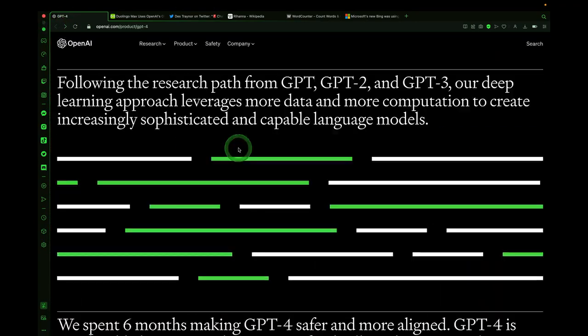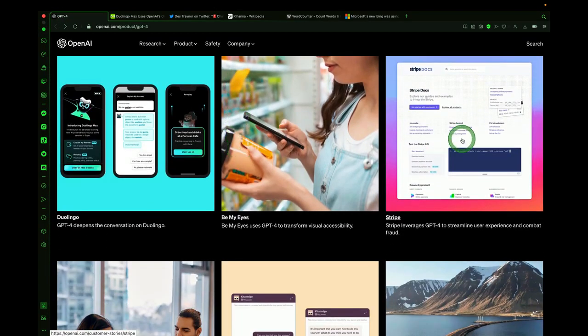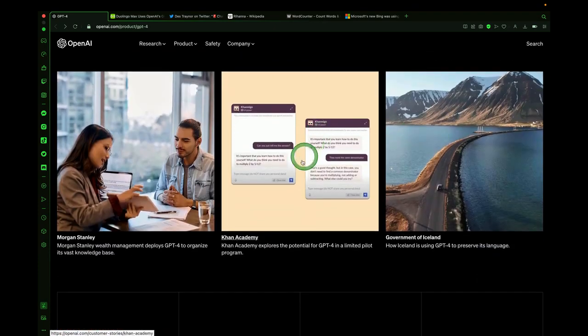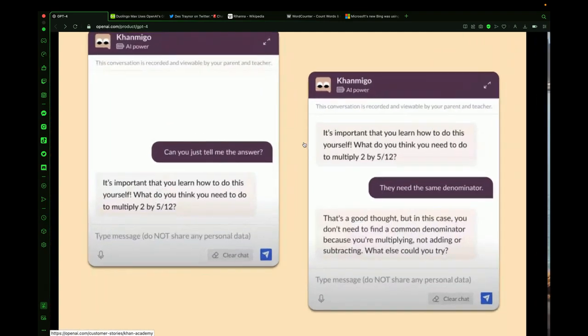And if we scroll back here, we can take a look at some of the other ones here. Stripe has used it to analyze their user experience and combat fraud. Khan Academy, another learning example, creates courses where you can learn, and it explores the potential of GPT-4 in a pilot program where you can see the chatbot here. Can you tell me the answer, it asks, and then it responds saying, hey, no, what do you think you need to do to multiply 2 by 5 divided by 12? And it's super powerful that it's using AI here to have that full-on conversation with the learner.